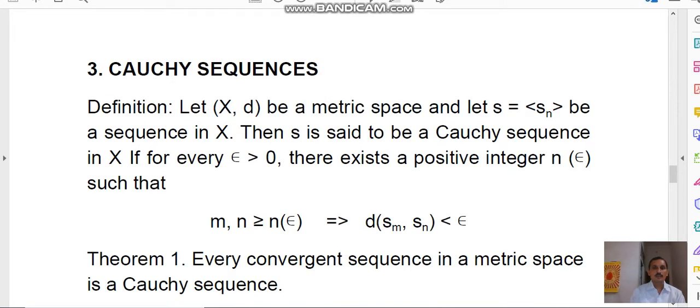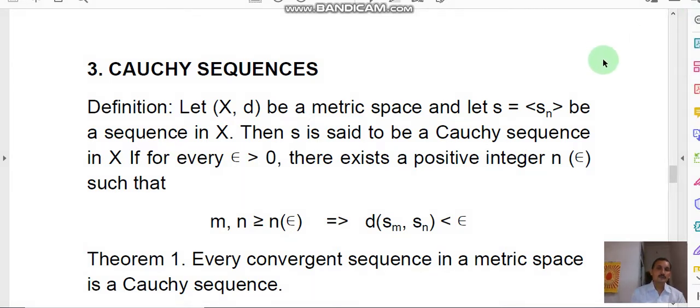Now we consider the third point, the Cauchy sequence. We define the Cauchy sequence. So the definition of a Cauchy sequence is like this.